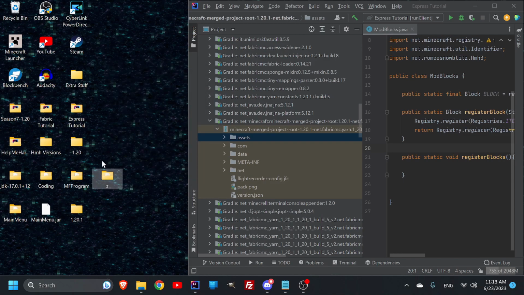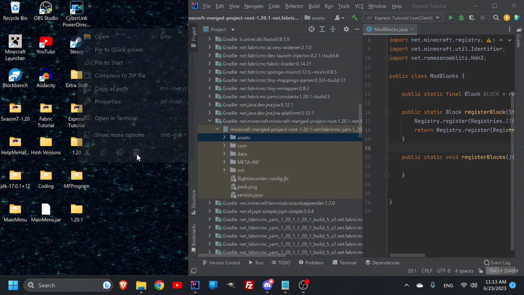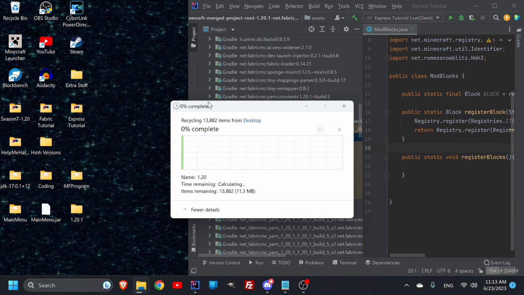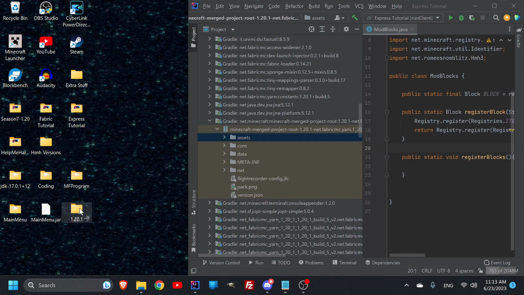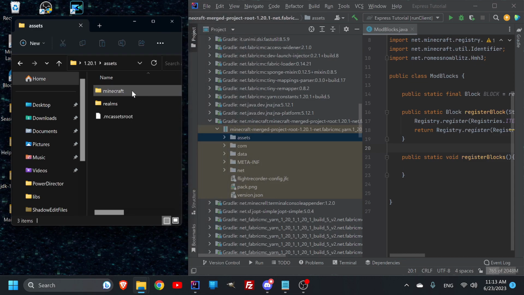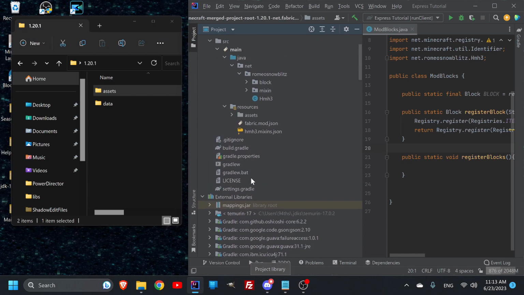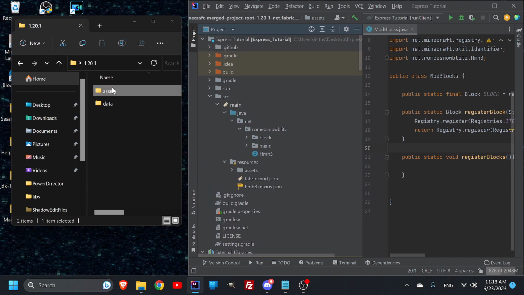We can now delete this. It only takes a second, and then I can delete this 1.20 because that's the previous version. I really don't need it if I have the 21 on my desktop. So we now have the 1.21, and this is the fastest and easiest way that I like to look at all of my assets and data, so I don't have to scroll down here all the time. I go into here a lot, especially for assets.